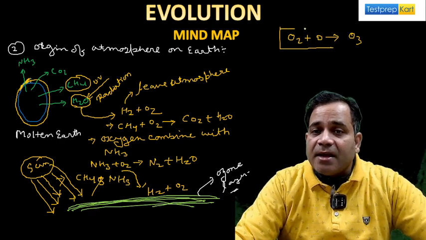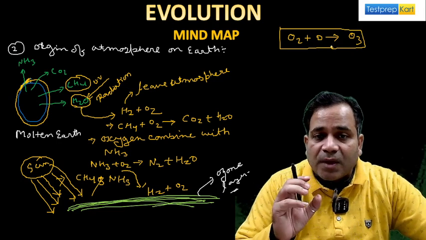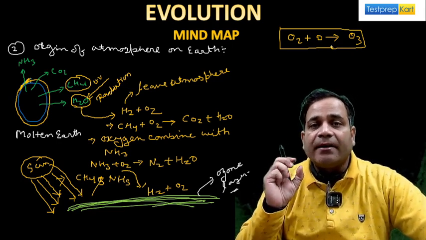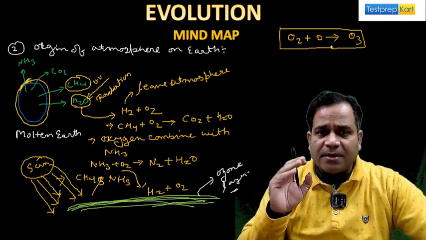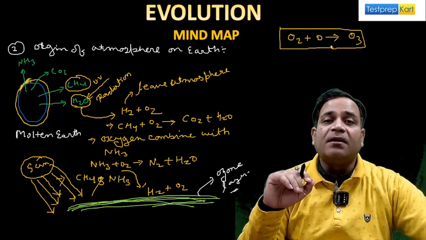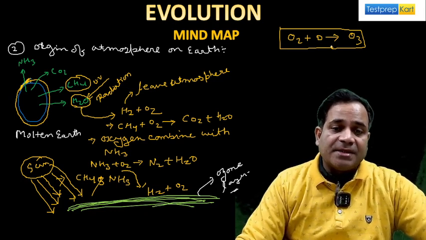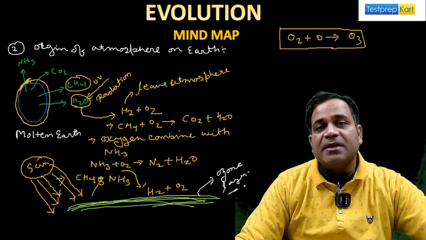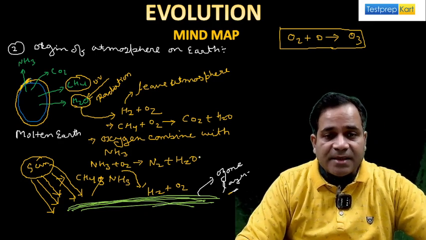And this triatomic of oxygen is known as what? Ozone, my dear. This one is the ozone layer, which is responsible for protecting from the ultraviolet radiations whenever emitted from the sun. Now see, because you know that when the ozone layer goes depleted, then what happens? Then various hazardous diseases are caused, my dear, that is known as skin cancer. Okay, so this ozone layer is a protective layer which protects from the harmful radiation of the sun, that is UV radiation. Okay, this one thing is clear.